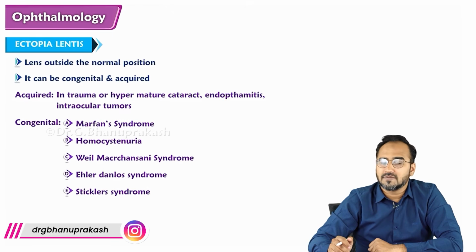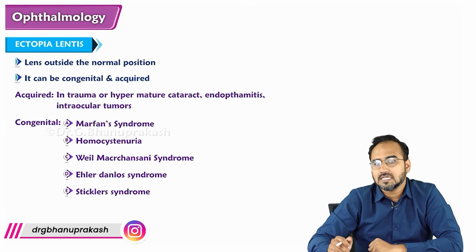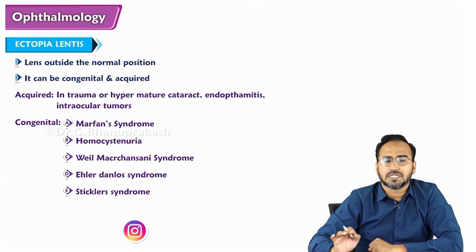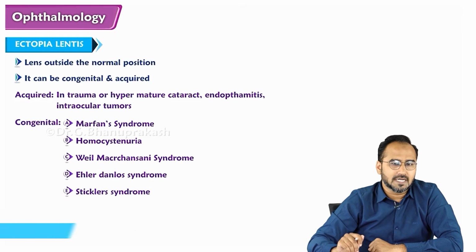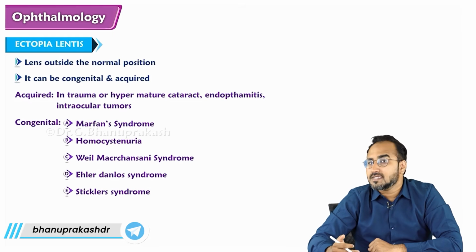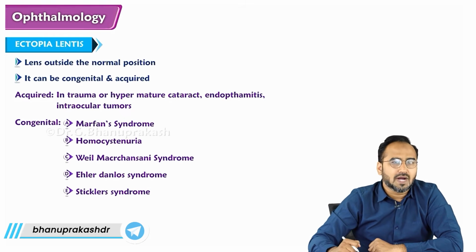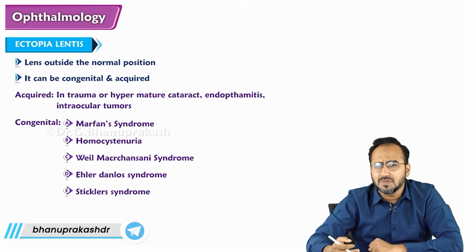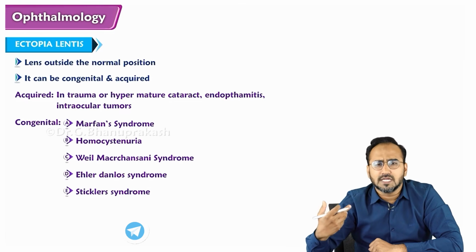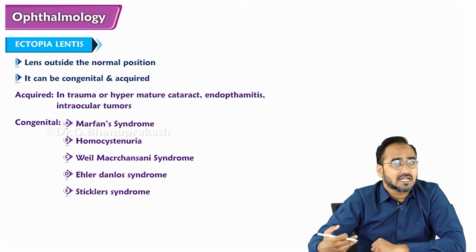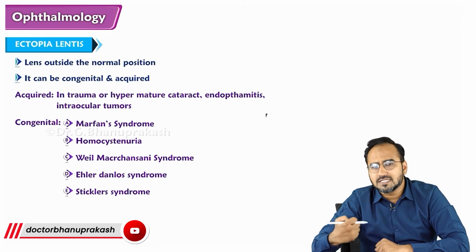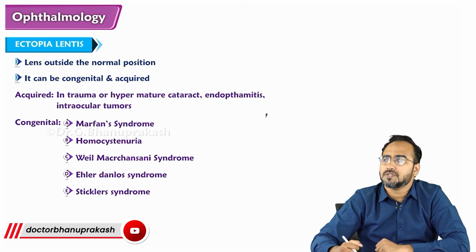Similarly, there is a thing called Ectopia Lentis. Ectopia Lentis is the lens outside the normal position. There are two causes of Ectopia Lentis. One is the congenital cause, the other is the acquired cause. The acquired cause could be trauma, tumor, or some pathologies of the eye. Whereas congenital Ectopia Lentis means by birth, the child's lens is outside the normal position.